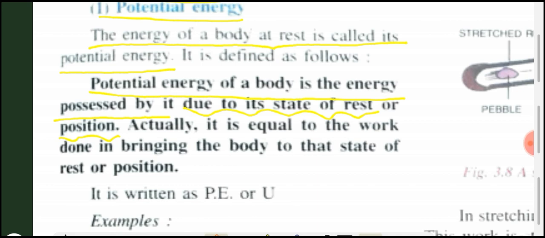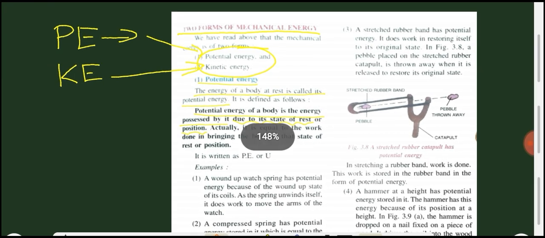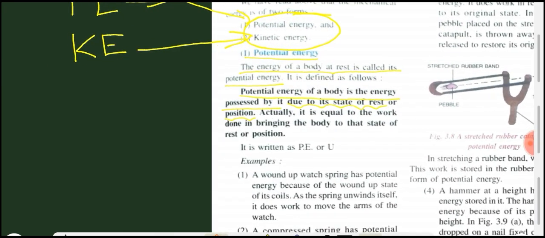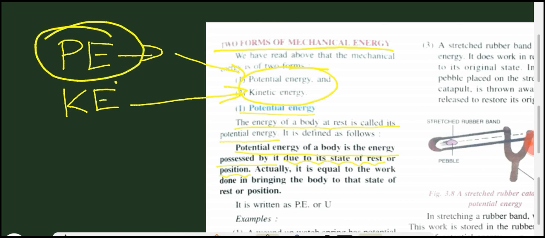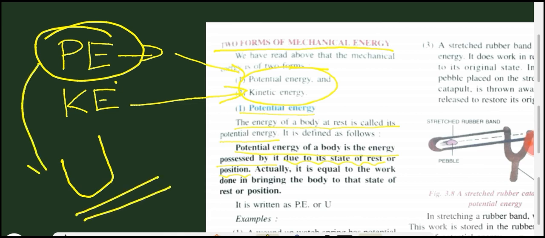And also, as I told you earlier, the short form of potential energy is PE. Another short form of potential energy is U. So we have two short forms for potential energy: first PE, second U. Students, we can write potential energy with two short forms, PE and U.